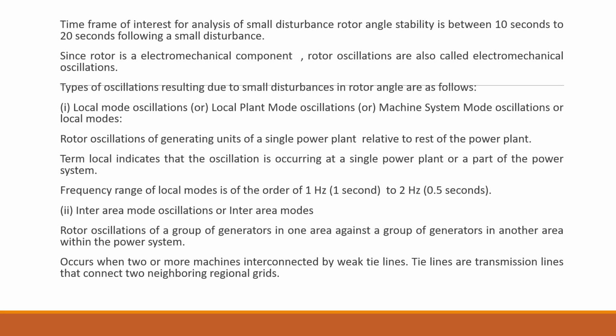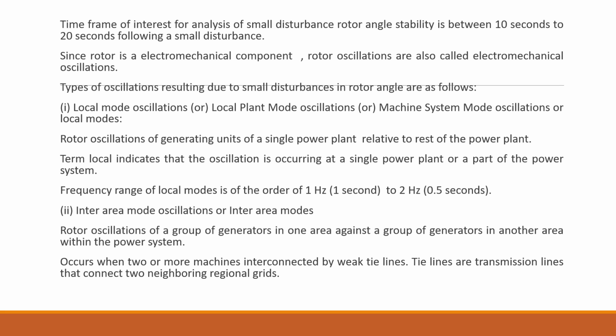The local mode oscillation occurs when the rotors of a generating unit of a single power plant undergo severe oscillations compared to the rotors of the generating units of the remaining portion of the power system. The frequency range generally falls between 1 Hz and 2 Hz.